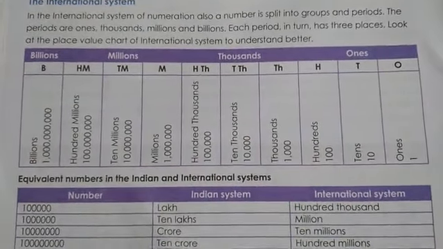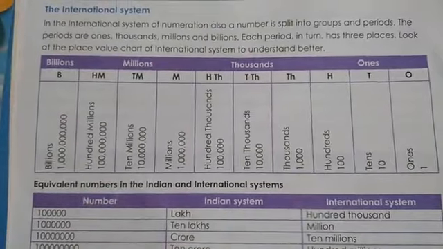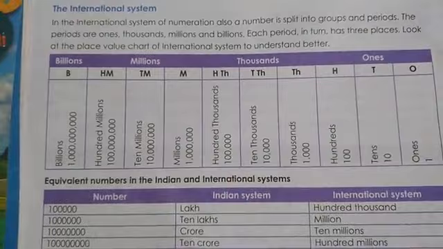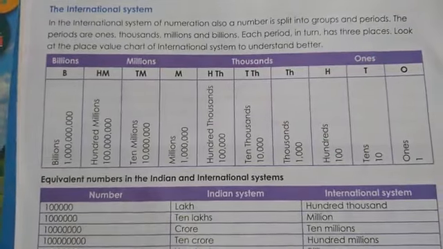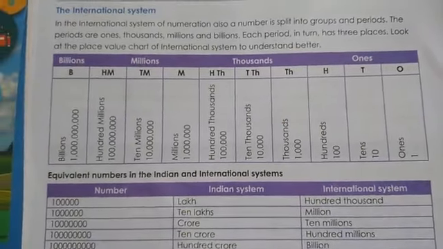Ones, tens, 100, 1000, 10,000, 100,000, million, 10 million, 100 million, billion.